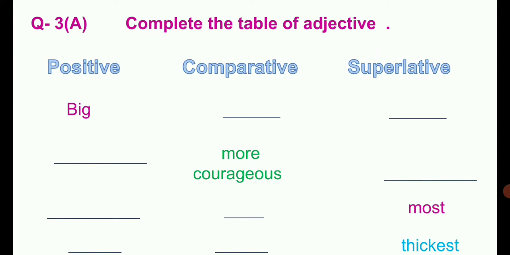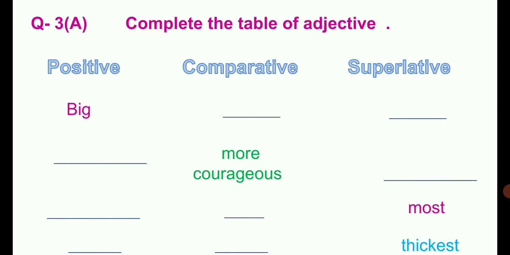If only the positive degree is written, then we will write the comparative and superlative both. If there is only the comparative degree in the table and two blanks, then we will write the positive and superlative. So in the place of a blank we will write the particular form of the degree.